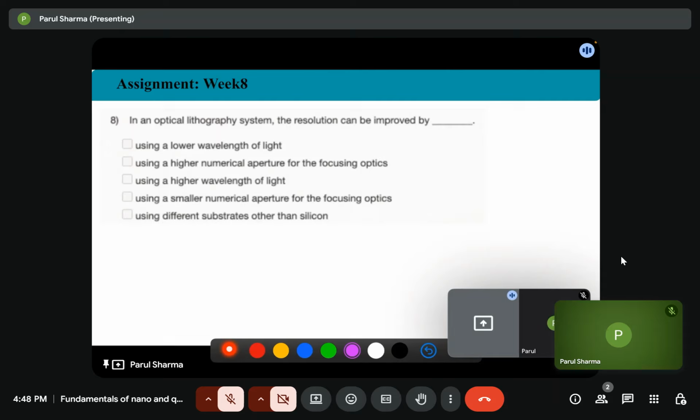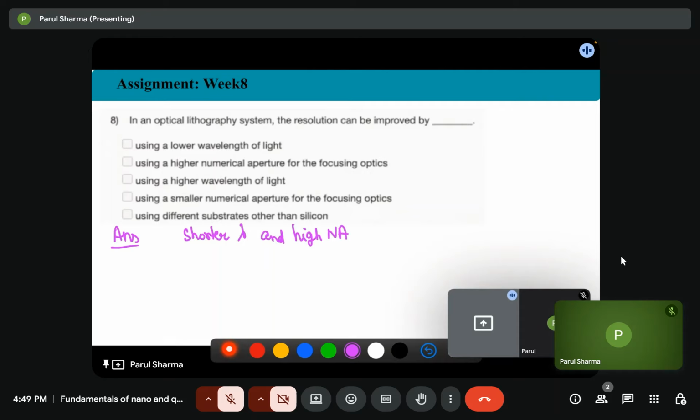So we talked about, if we want to get a high resolution, we have to use the shorter lambda, that is shorter wavelength, and high numerical aperture. By changing the substrate, there is no meaning.